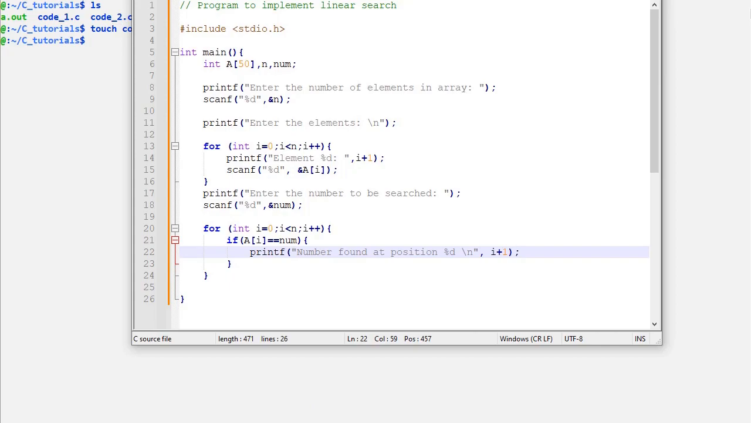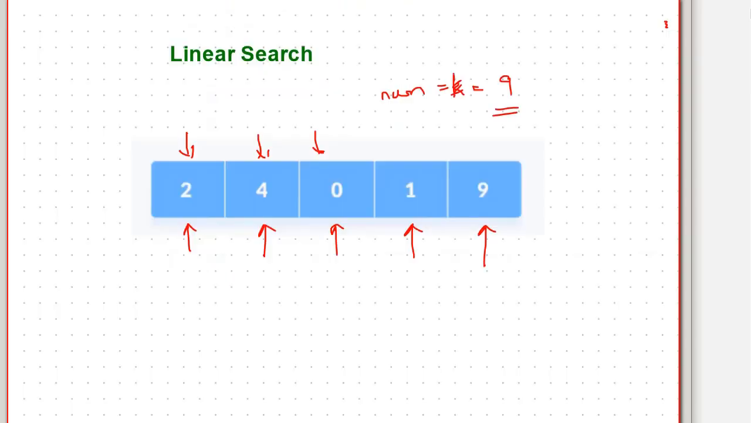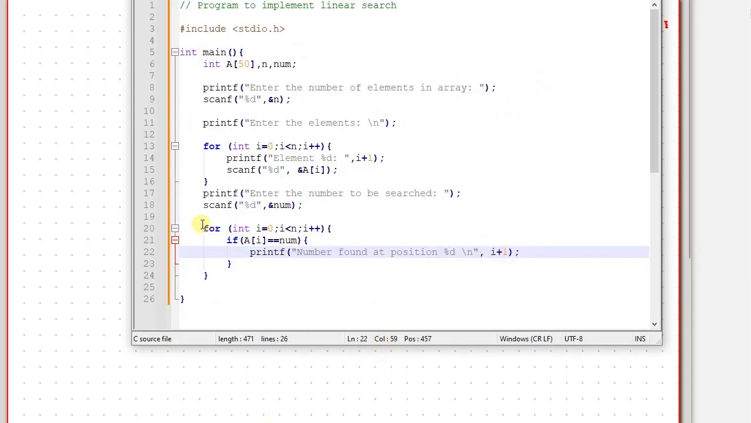But suppose we are giving a value, let's say we are going to give a number, a value of num equal to 10. In this case it will search at elements 0, 1, 2, 3 and 4, and even at the end of the loop we do not have the result. So we have to give an output that the number is not found in the array. We need some kind of mechanism to identify whether the number has been found or not.